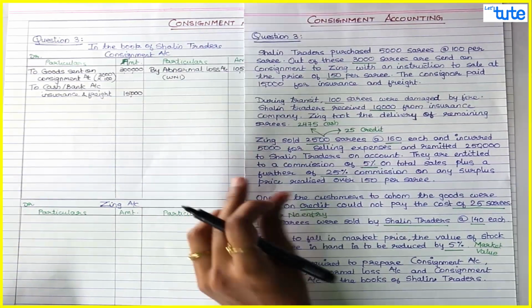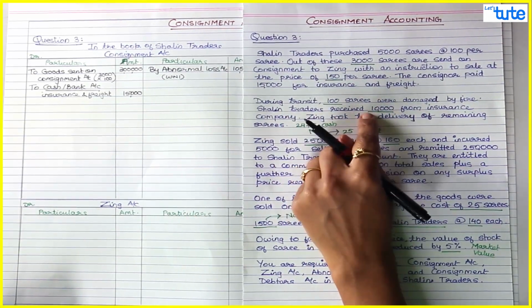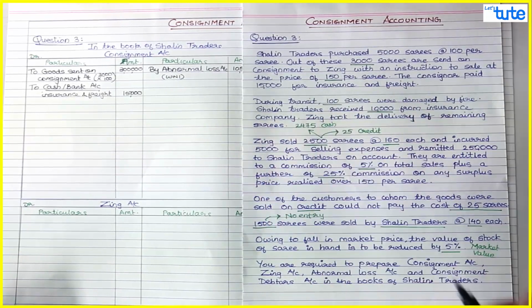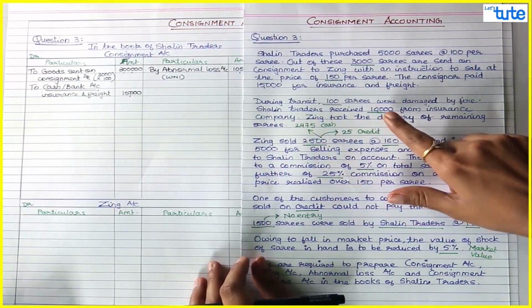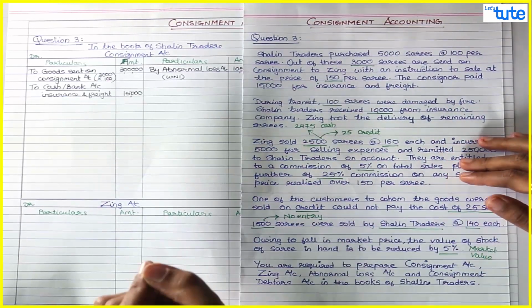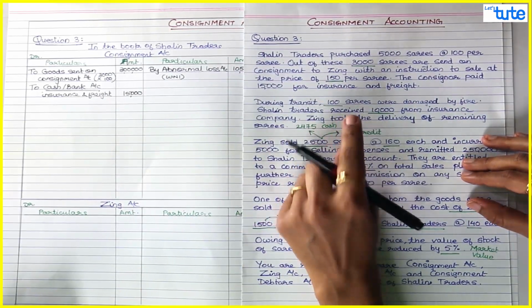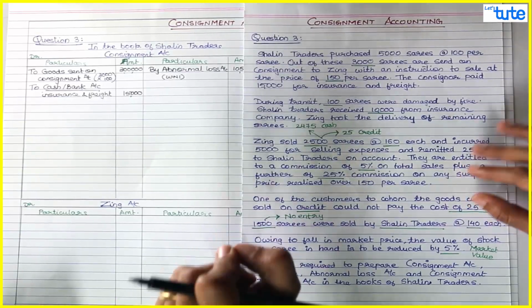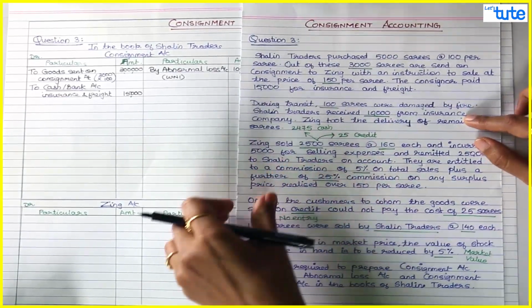Next, Shalin Traders received 10,000 from the insurance company. So for this loss, they have received 10,000 as a claim. So when we receive the claim, we pass the entry as cash bank account debit because we have received the amount. So cash bank account debit to abnormal loss account. This is the receipt for abnormal loss.